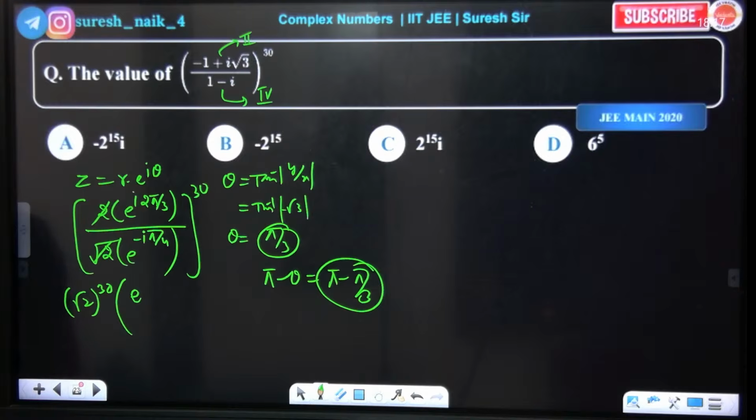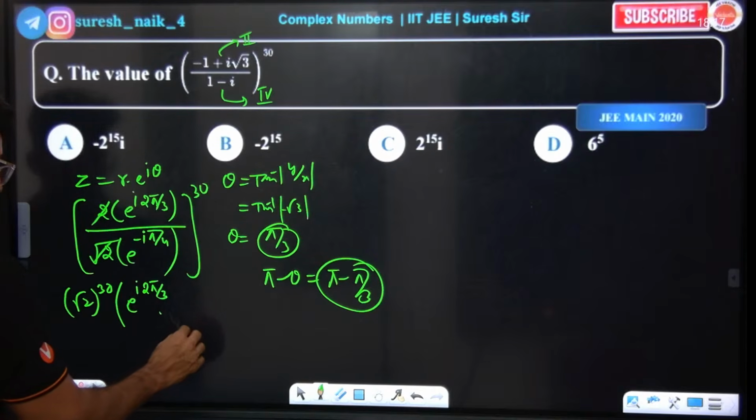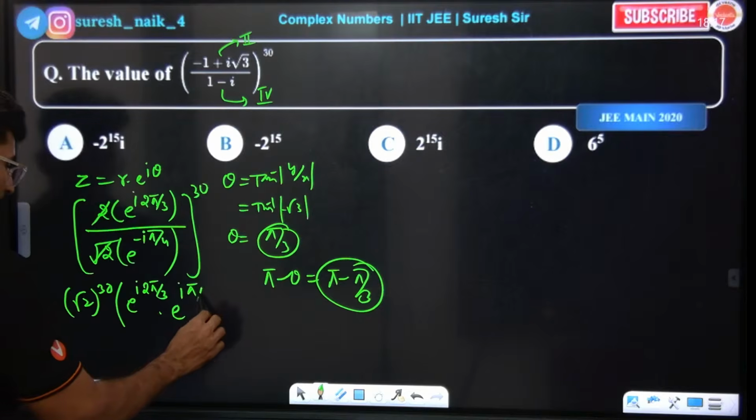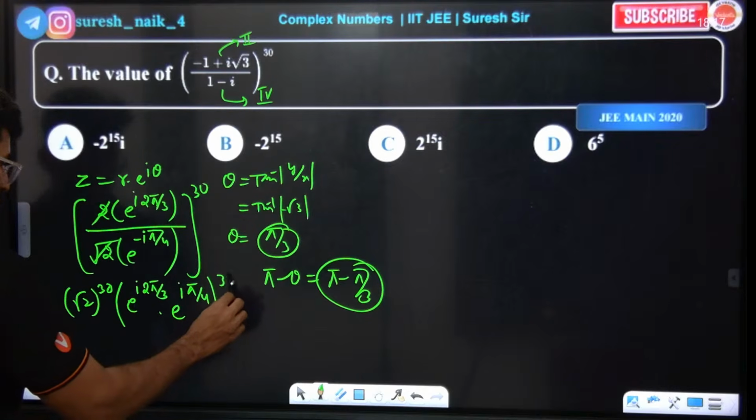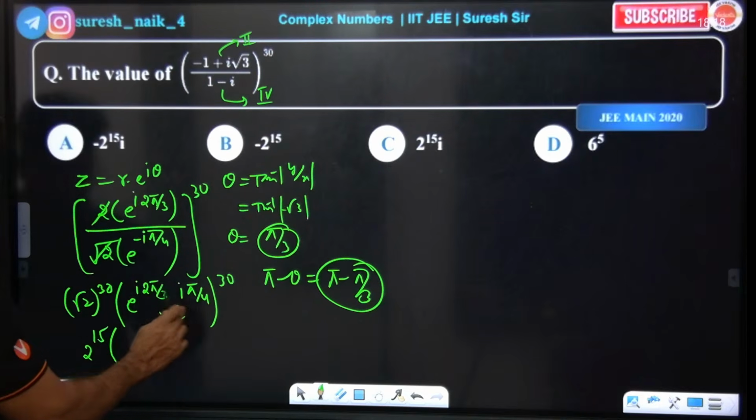No sir. First we can do it like this. E power of I 2 pi by 3 as it is, and the denominator moving up gives e power of plus I pi by 4. Okay? So power of 30. So 2 power of 15, and the bases also I'm adding the powers.